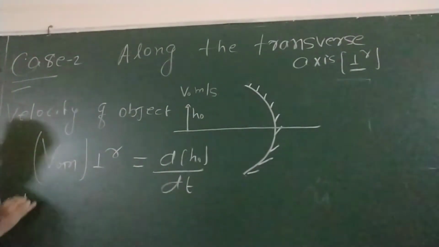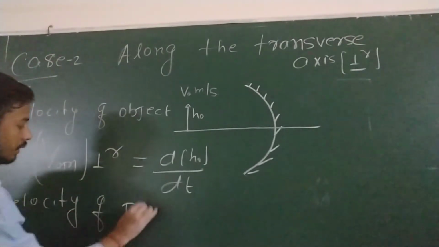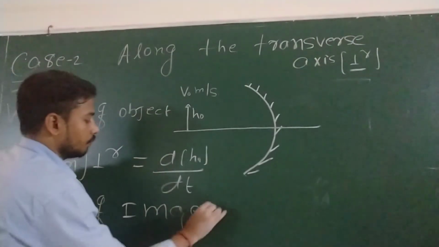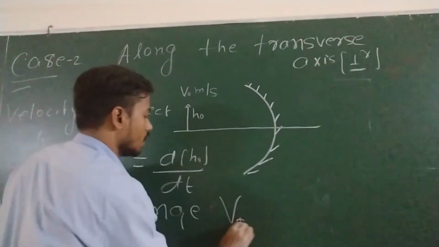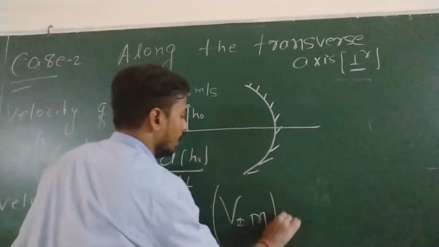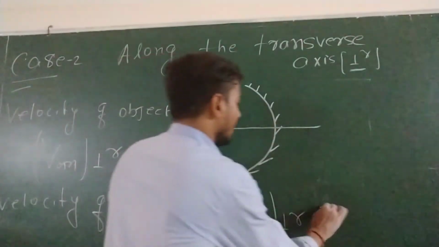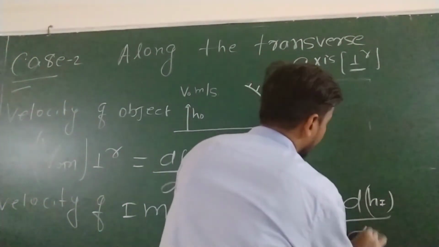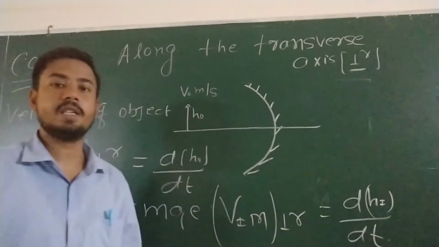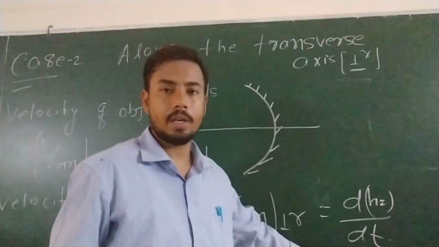Similarly, we can write velocity of image with respect to mirror, because all the things we are discussing with respect to mirror, is equal to dhi by dt. dhi by dt means height of image with respect to time.